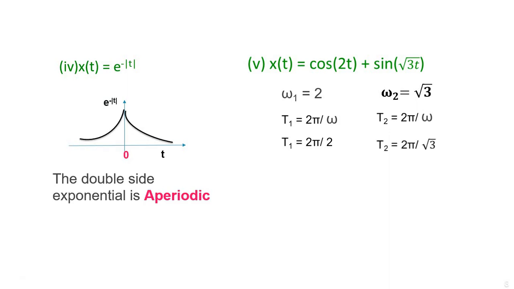We have two time periods, T1 and T2. Here, we have to find the fundamental time period for a combination of two signals. So we take T1 by T2, and I will be getting √3 by 2. This √3 by 2 is not a rational number. So the ratio is irrational, hence the signal is an aperiodic signal. If it were 3 by 2, then the ratio is rational, and we could call the signal periodic. Now it is √3 by 2, hence it is irrational, and the signal is aperiodic.